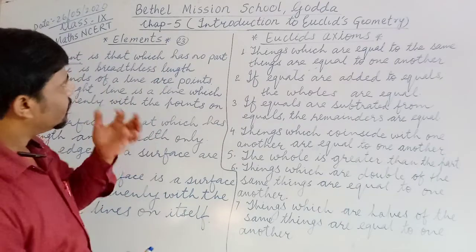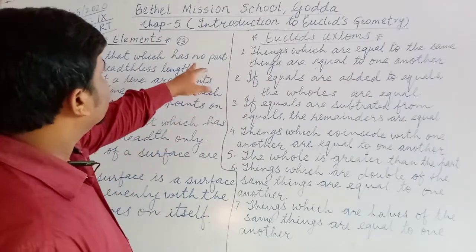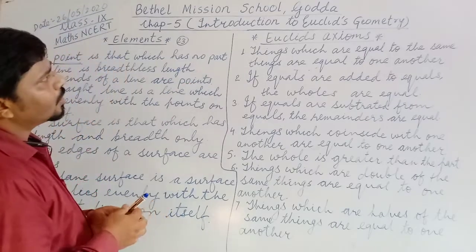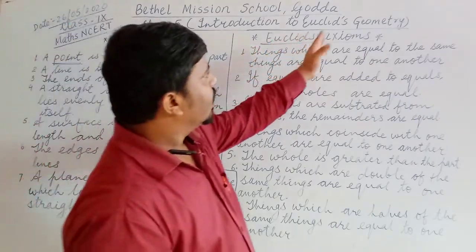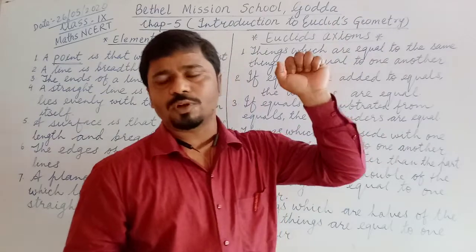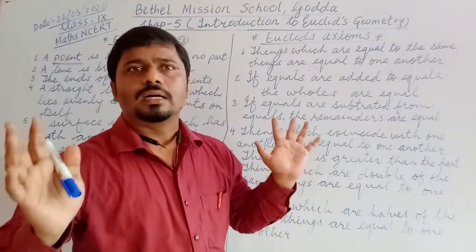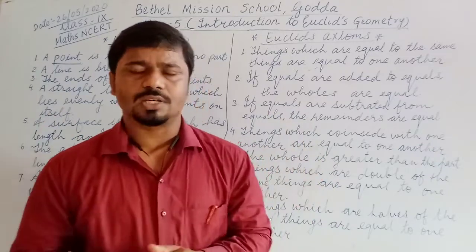First of all, there is Euclid's geometry. Before the contribution of scientists Euclid, Thales and Pythagoras, we were just using diagrams.